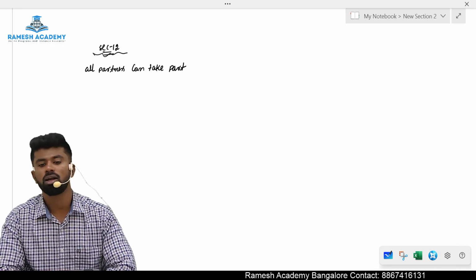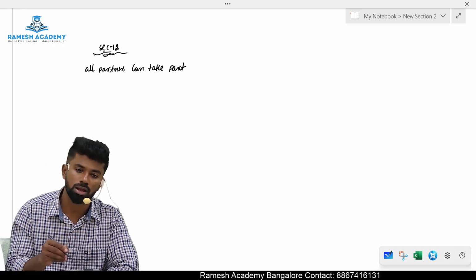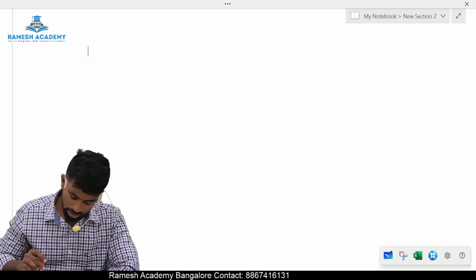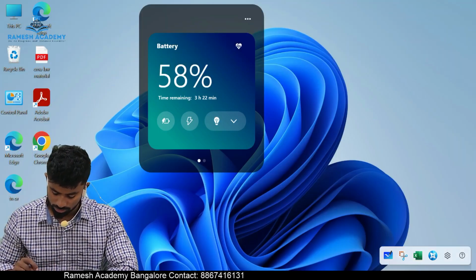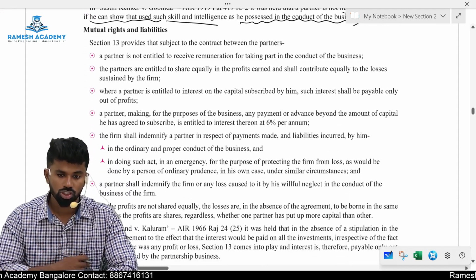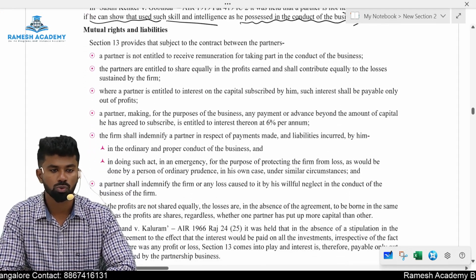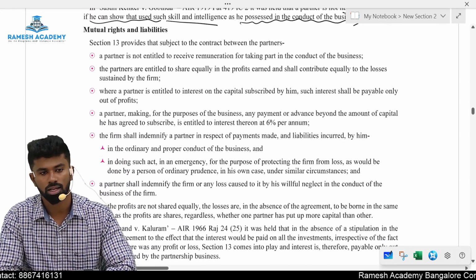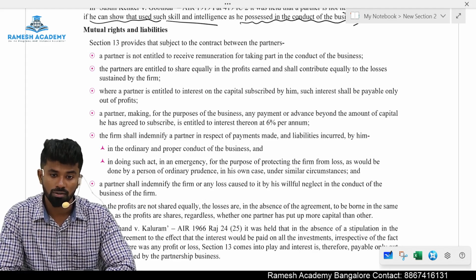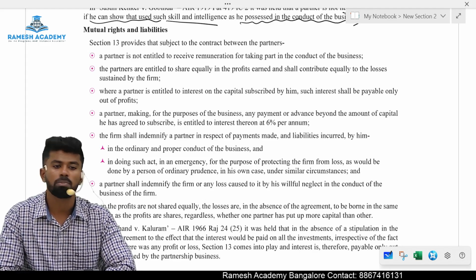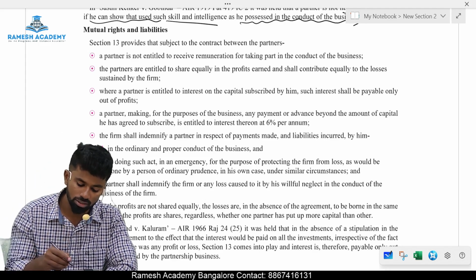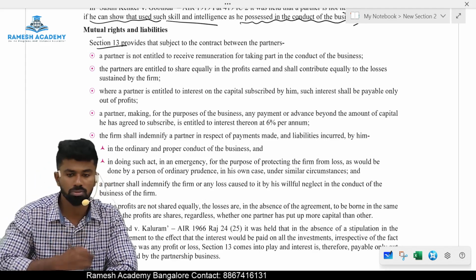Means every partner has the right to take part in the management or conduct of business. Management or conduct of what? A business. Next, section number 13 provides the mutual rights and duties of the partners, rights and liabilities. As per section number 11, the rights and liabilities are agreed by partners. Where? In the partnership deed. If the partnership deed is silent, then section number 13 is applicable.